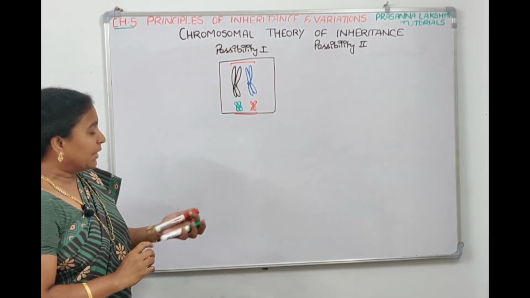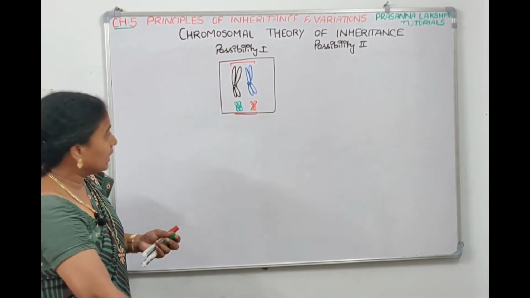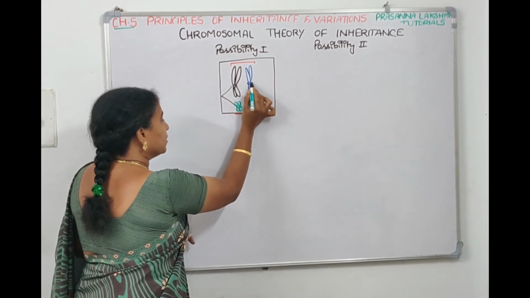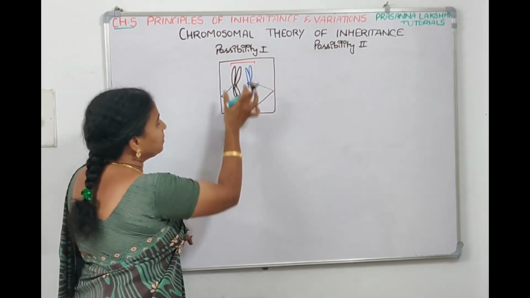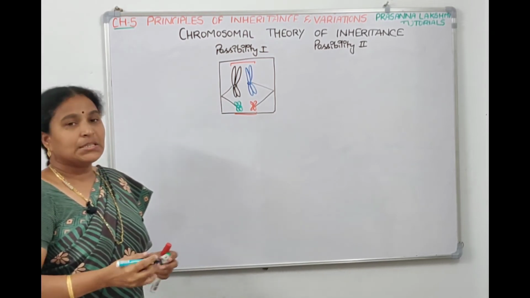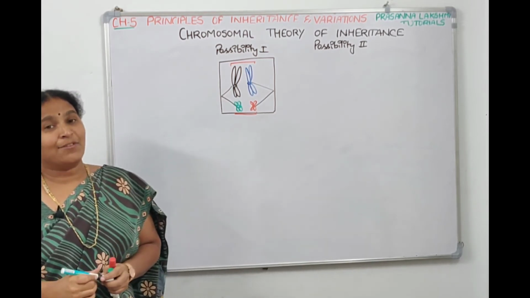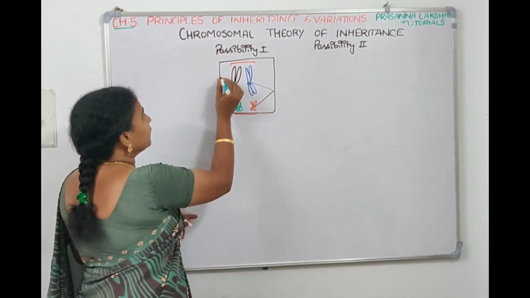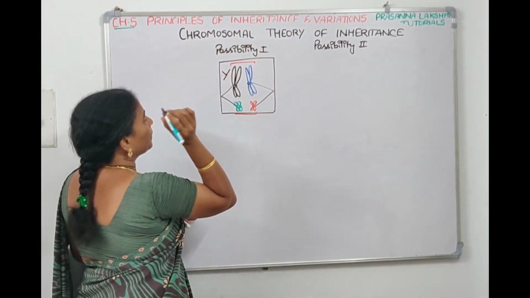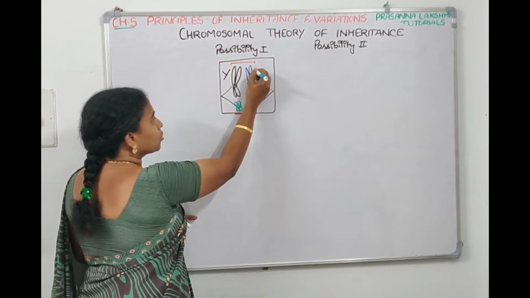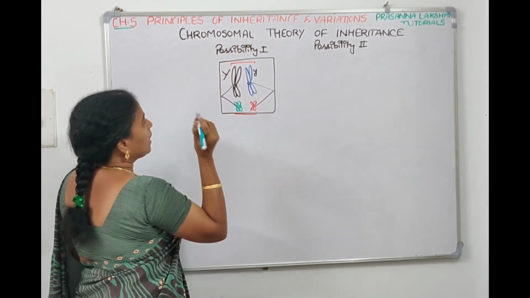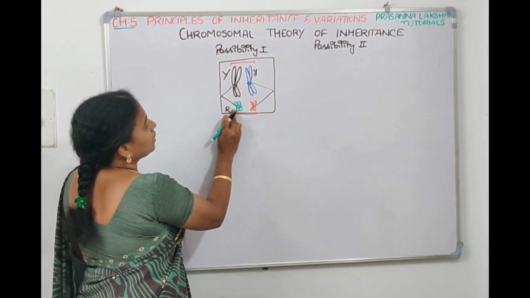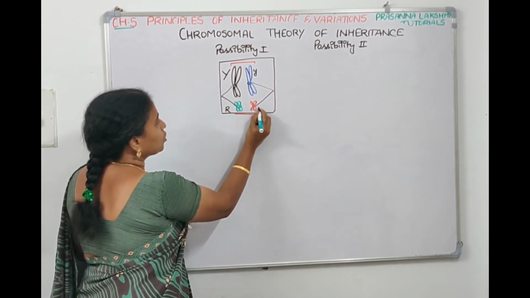So then on the metaphase plate, they are aligned in this manner. With the help of spindle fibers, they are aligned on the metaphase plate in a proper manner. Now, this is the arrangement of chromosomes. Suppose if we have to understand the gene movement also, we will take that here if capital Y is present, then on this homologous chromosome small y will be there. And here if capital R is present on the green chromosome, then on the other homologous chromosome small r